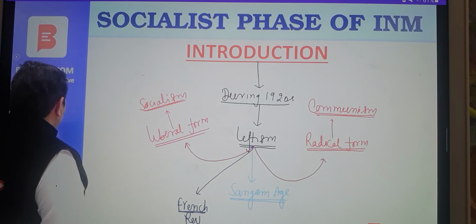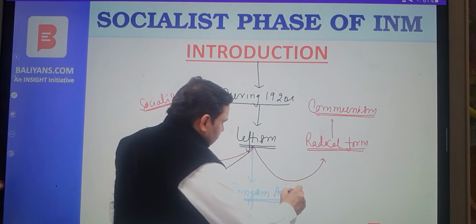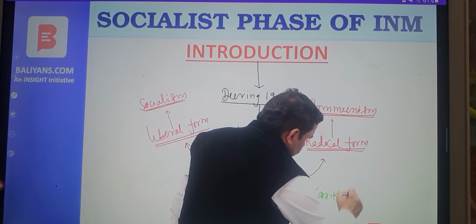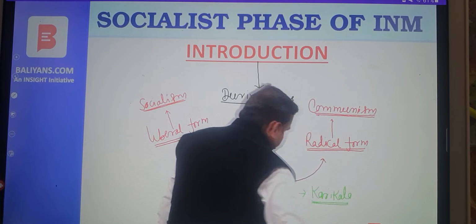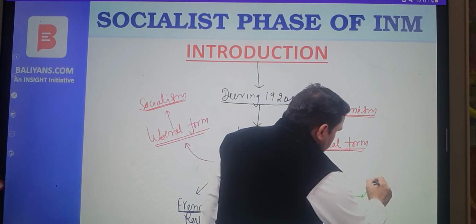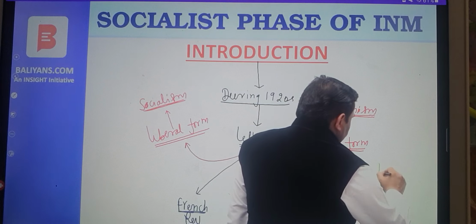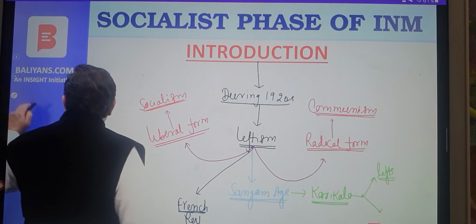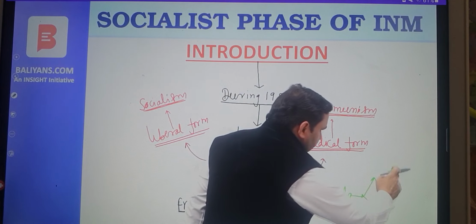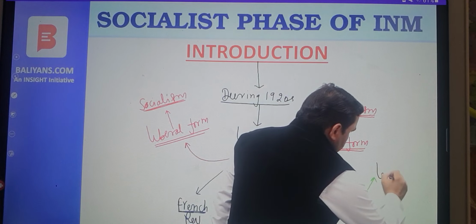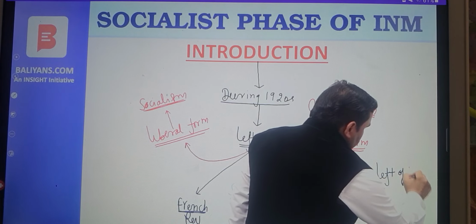What was in Sangam age? Have a look at that first. In Sangam age, there was a king called Karikala in 2nd century AD. In the court of King Karikala, whenever the artisans and craftsmen, whenever the merchants and traders, or whenever the people involved in secondary and tertiary economic activities used to come to the court of king, used to present their grievances to king, they used to stand towards the left of throne.